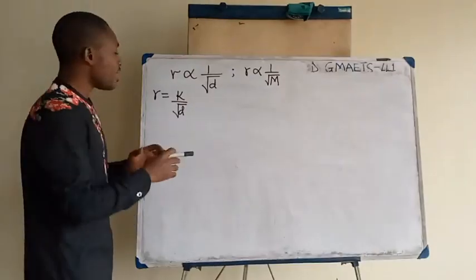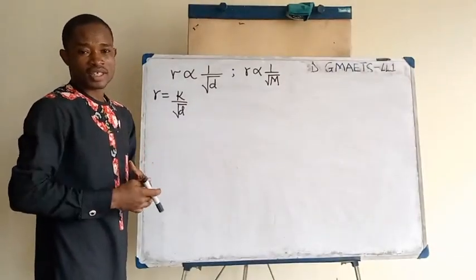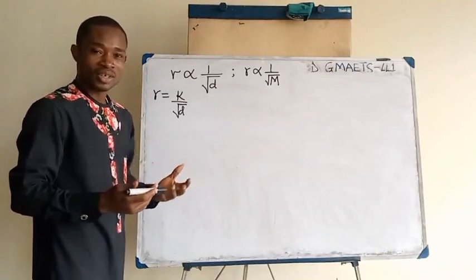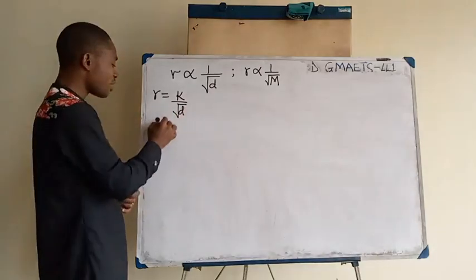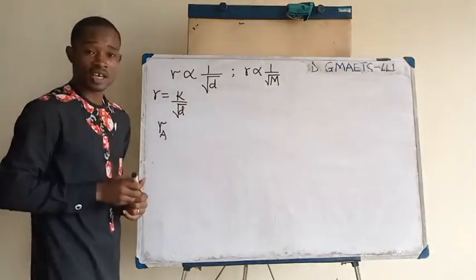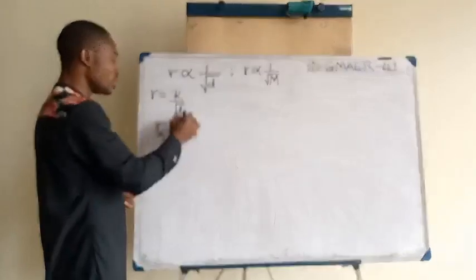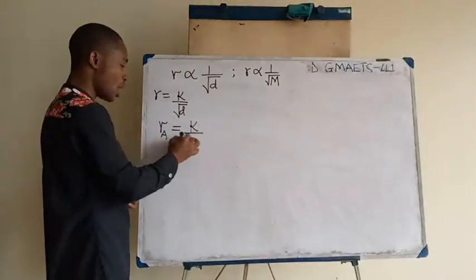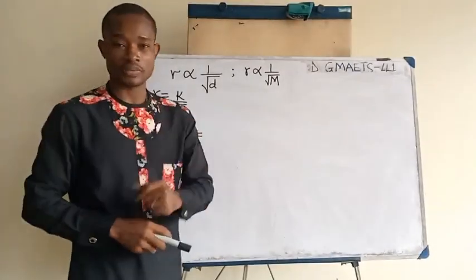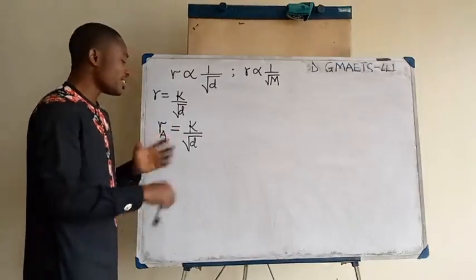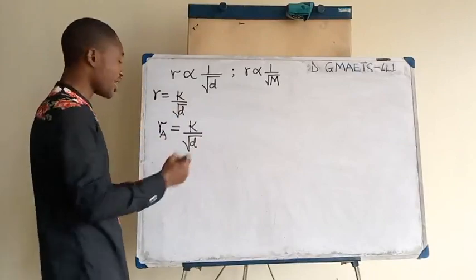If that is the case, I am going to assume that we have gas A and gas B, or you can say gas 1 and gas 2. The choice is yours, but let me use A and B. Is that okay? If I have gas A, the rate of diffusion of gas A, R subscript A, is going to be equal to this constant k divided by the square root of d, where d is the gas density. Now I want to compare this rate of diffusion with another gas. I'm going to assume the other gas to be B.